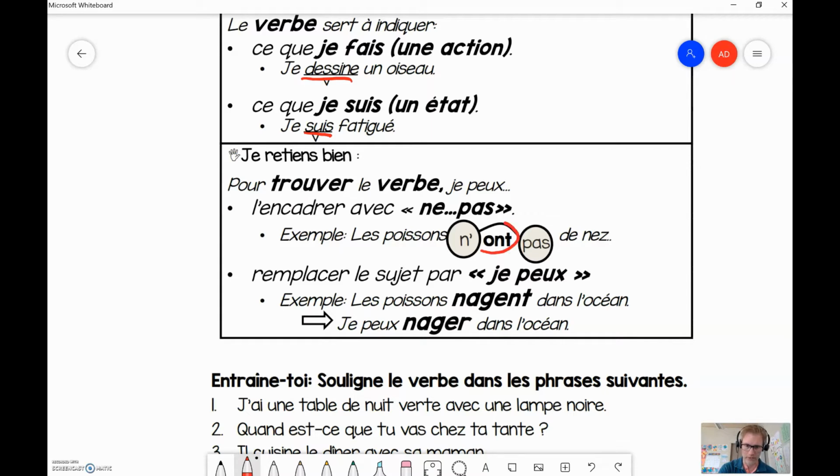So, like in this case, les poissons n'ont pas de nez. Fish don't have noses. It's true, they kind of have noses, but they don't have nostrils. Anyways. Les poissons n'ont pas de nez. Remplacer le sujet par je peux. Les poissons nagent dans l'océan. Je peux nager dans l'océan. I don't know about that one. I would just look for the action word.